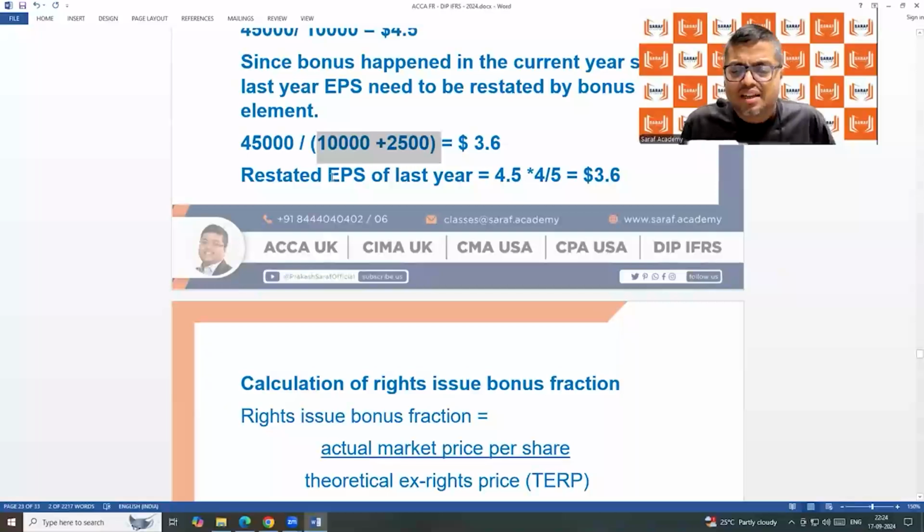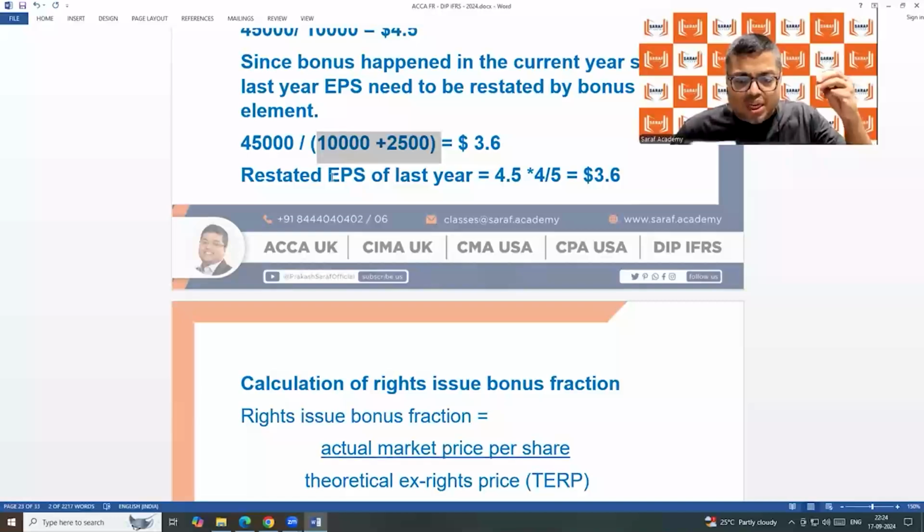So I will do the calculation of the bonus fraction and I will do the inverse of the bonus fraction for calculating restated EPS so that I can do faster calculations. By doing some practice, I will set my mind.